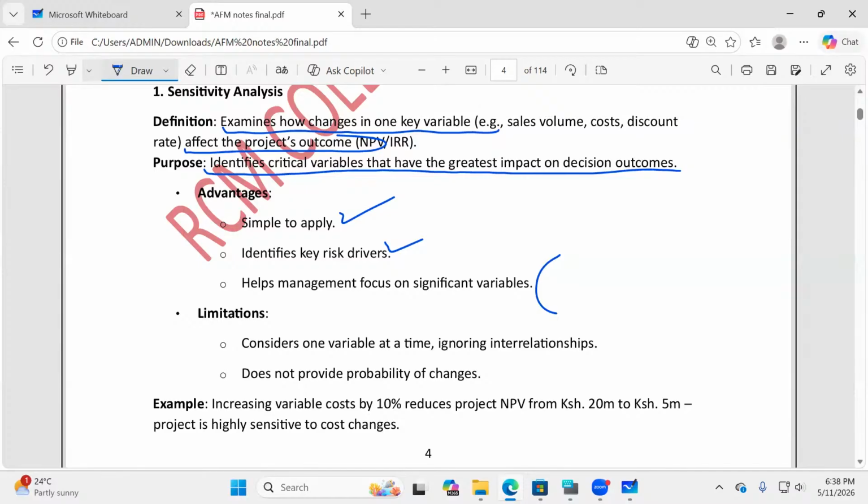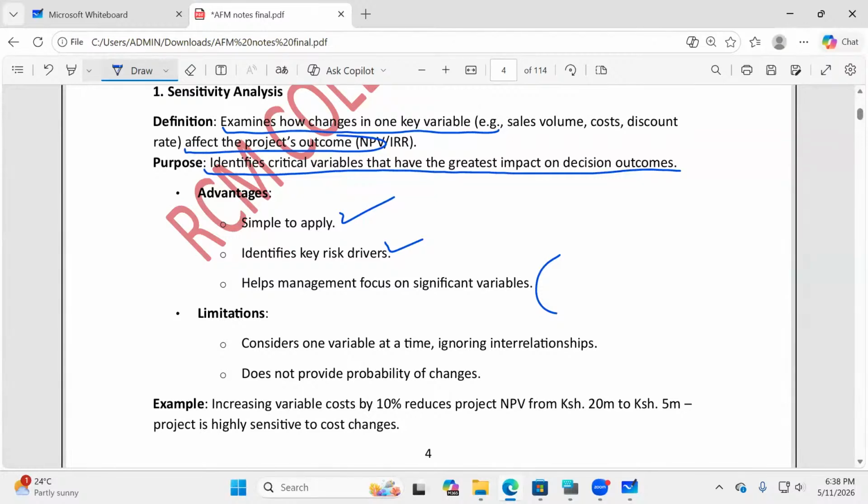Limitations: it considers one variable at a time, which is a big limitation. We know, ladies and gentlemen, that outside here, these variables will always change simultaneously. If you look at, for example, the government today, you're being fought by so many things at the same time. We have, in this case here, oil prices.